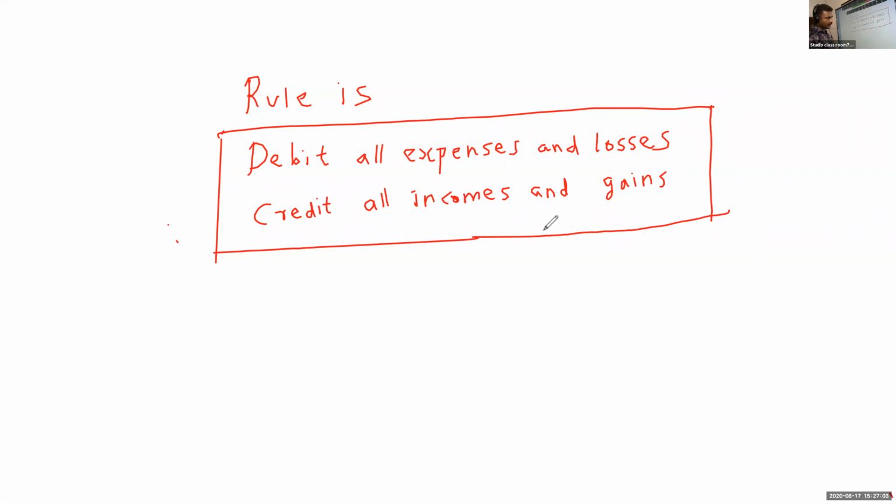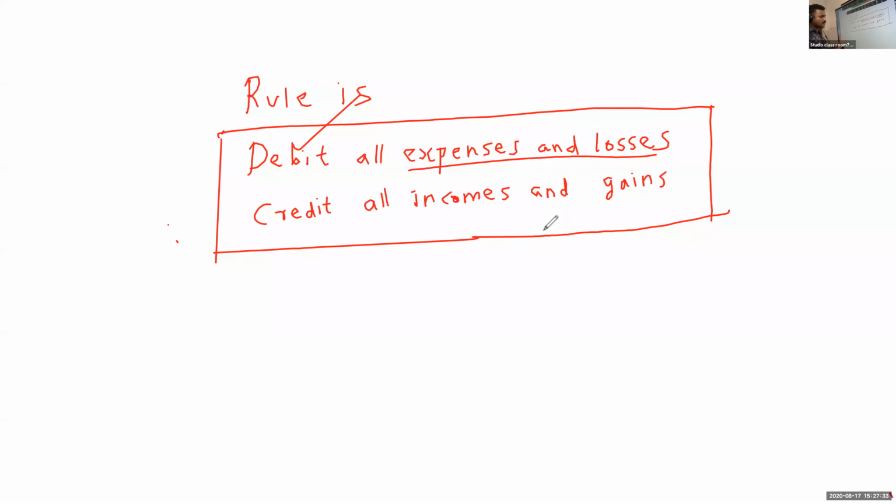Very easy. Same like personal account. Here also we have to look. If cash is received, cash debit. If cash is paid, cash credit. Okay. So one thing you have to remember here: debit all expenses and losses.